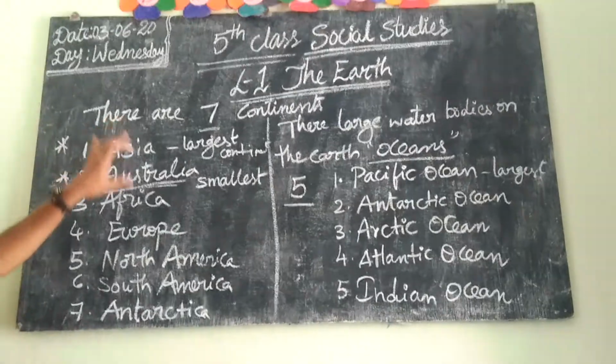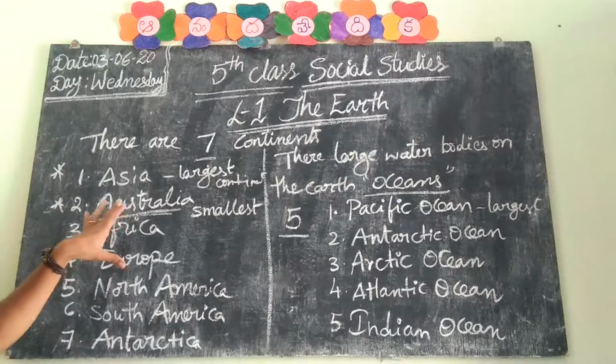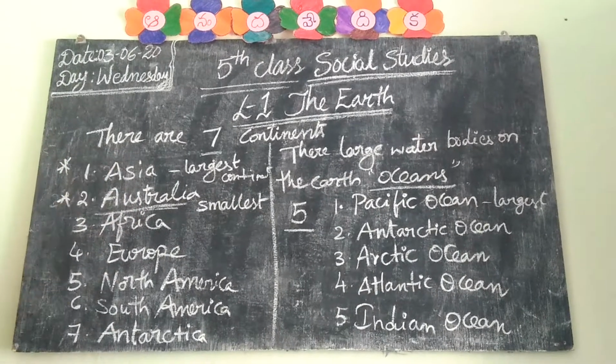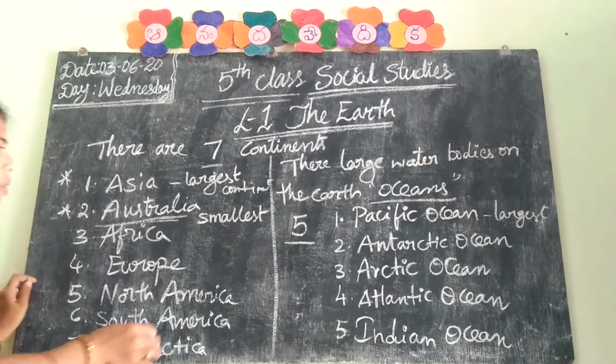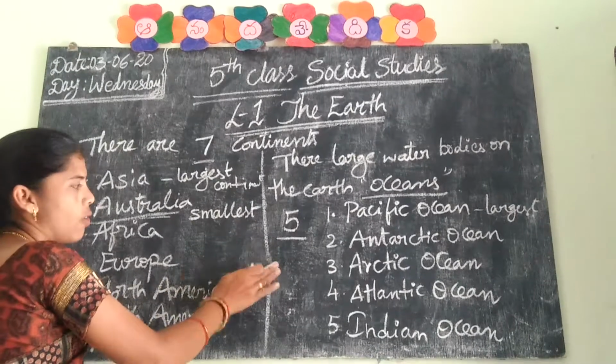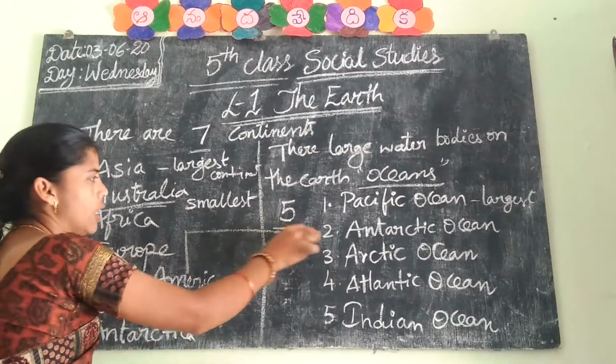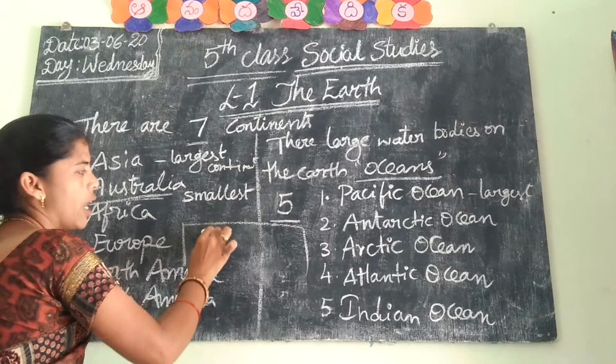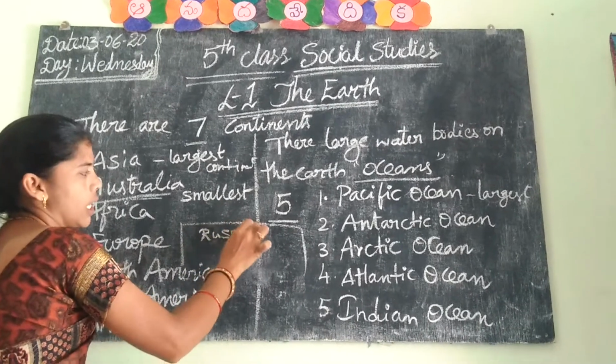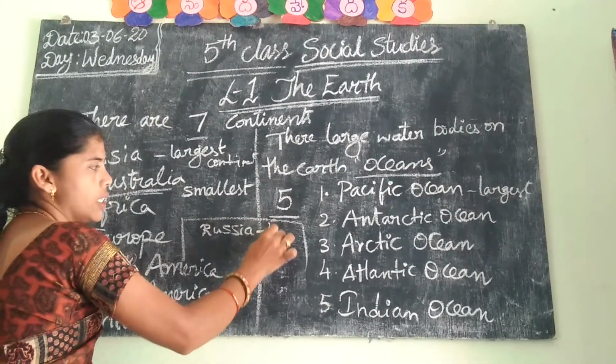In these continents, there are a number of countries present. In Asia is one of the largest countries in the world. What is the largest country in the world? That is Russia. Russia is the largest country.